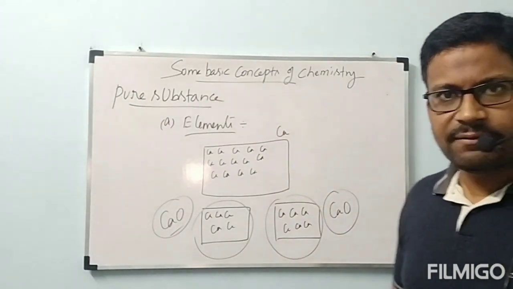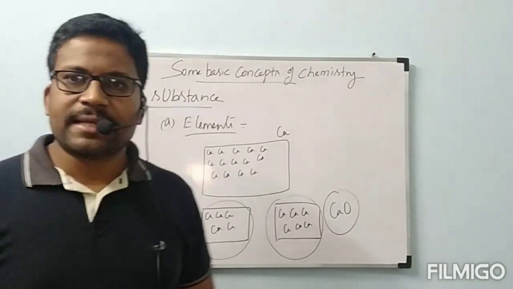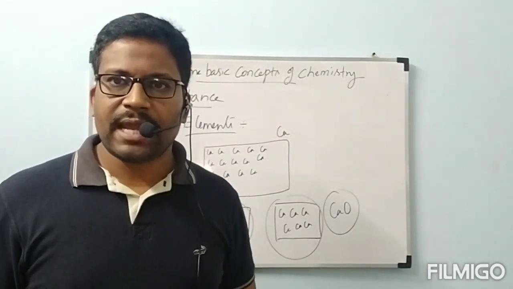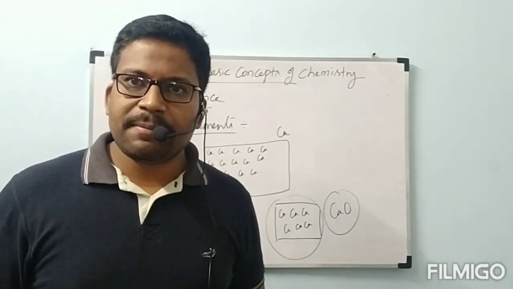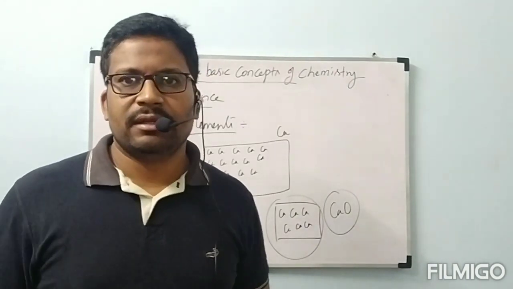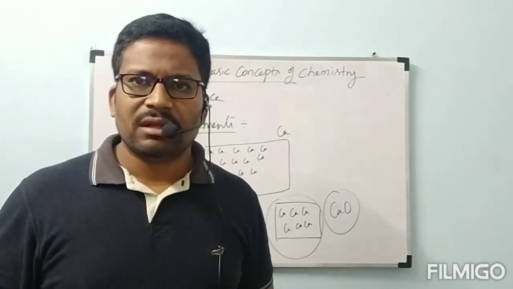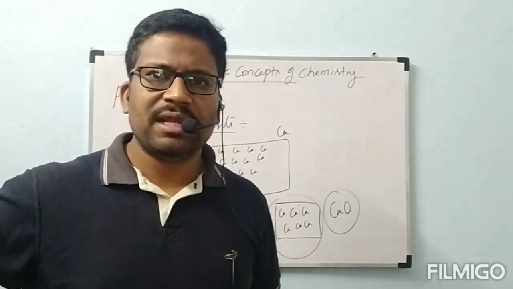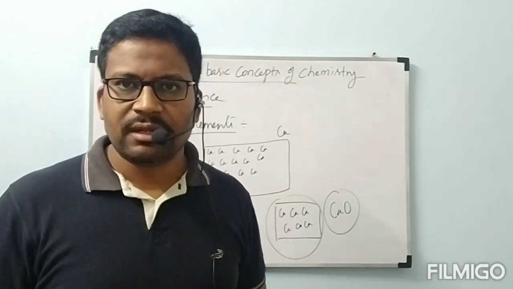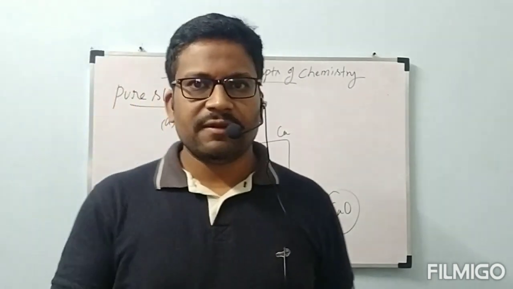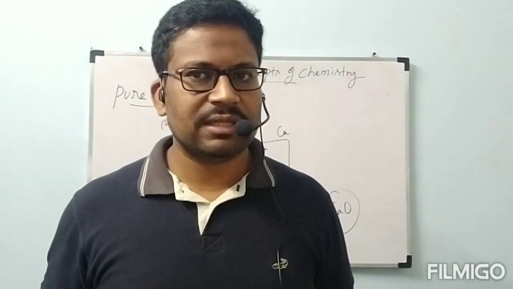Now, what is the definition of this element once again? The substance which has same kind of atoms and which cannot be separated by chemical techniques is called element. So many examples we have: hydrogen, calcium, potassium, sodium, carbon, nitrogen, oxygen. Like this, so many elements we have. Those elements we have to note down in our notes. First 30 elements are important. The 30 elements I will write on the board. This is about the first pure substance, that is element.